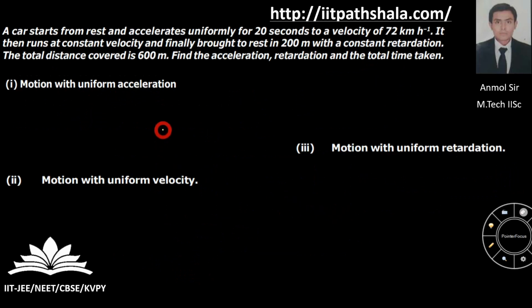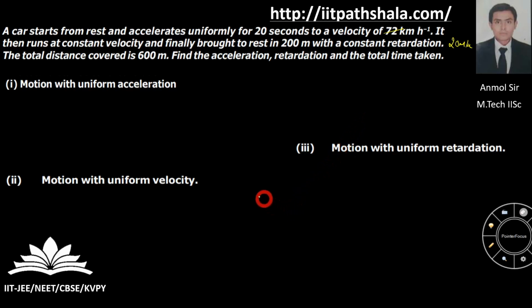A car starts from rest and accelerates uniformly for 20 seconds to a velocity of 72 kilometer per hour. You have to keep in mind that you will be converting this 72 kilometer per hour to meter per second by multiplying it by 5 by 18. So I am having a 20 meter per second velocity over here. It then runs at a constant velocity and finally is brought to rest in 200 meter with a constant retardation. The total distance covered is 600 meter. Find the acceleration, the retardation and the total time taken.